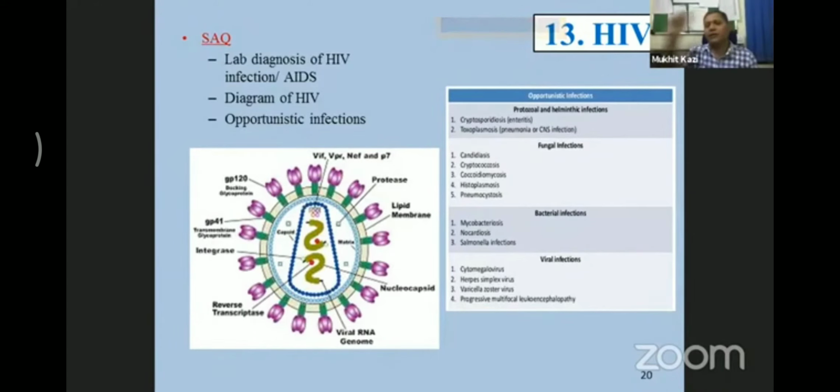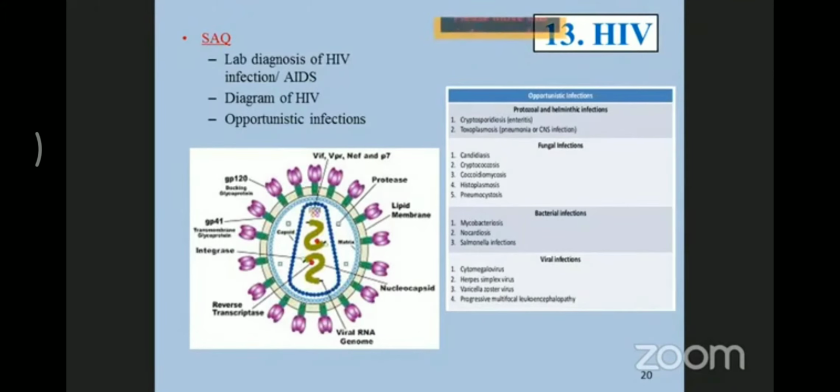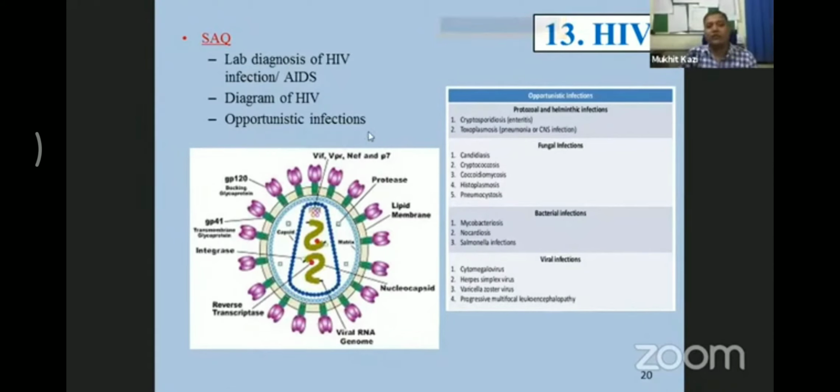Either fungal infections or protozoal infections. List out which of the organisms come under the protozoal or which come under the fungal infections. Similarly bacterial infections and then viral infections. Even if you write all these, 2 plus 5, 7 plus 3, 10, and then 14 names of the different viruses, fungi, bacteria and parasites, you will get 3 out of 3 marks. Mind it, I give you the guarantee, if you write this list, you will definitely get 3 out of 3 marks. So these are the 3 short answer questions which I expect, and you must know.